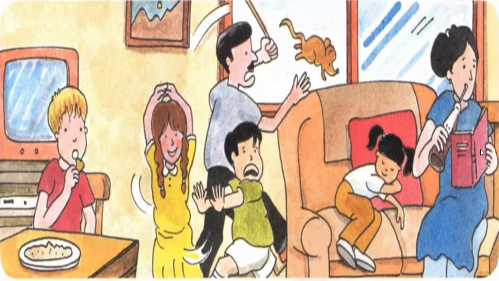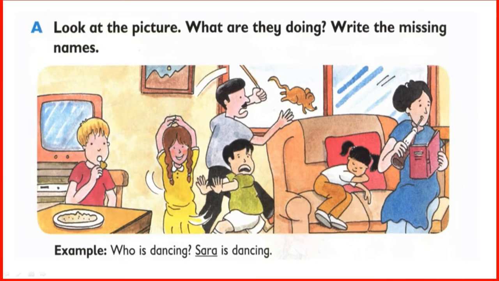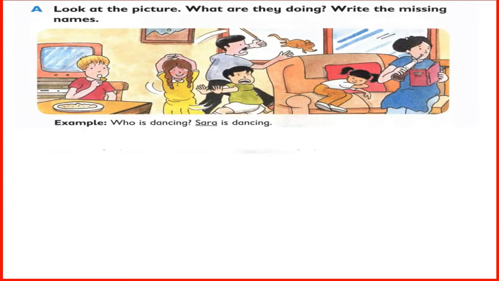Now, see the question? Question A. Look at the picture. What are they doing? Write the missing names. Example, who is dancing? I have told you. Who is dancing? Yes, you are right. Sarah is dancing. Now number 1.